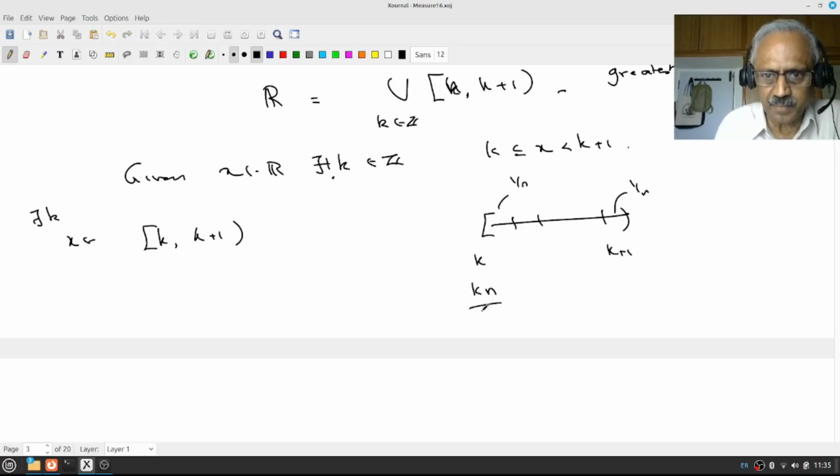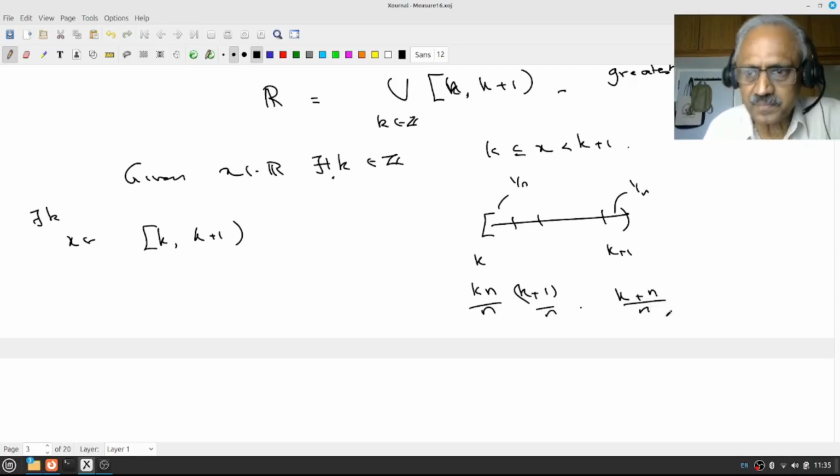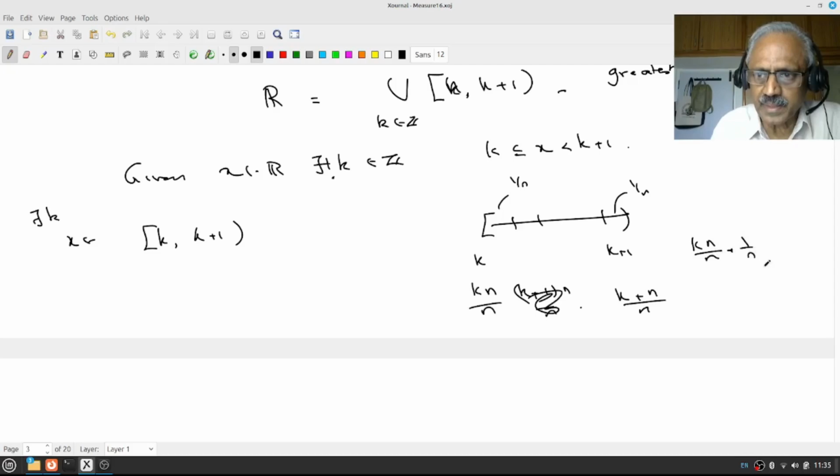This will be kn by n, then kn plus 1 by n, and this will be kn plus n by n. These are the nodes.